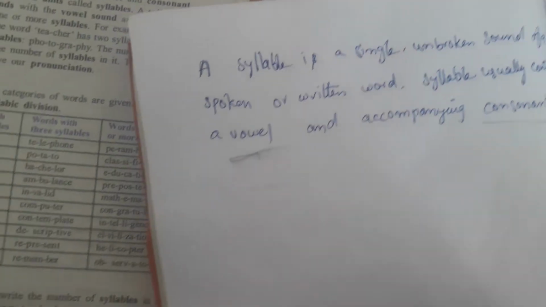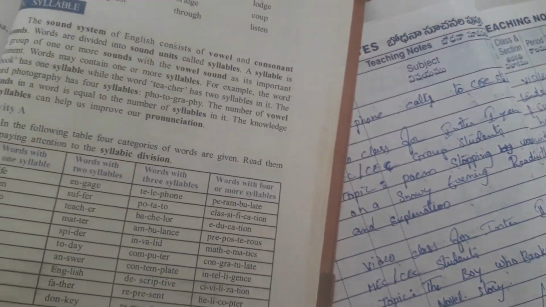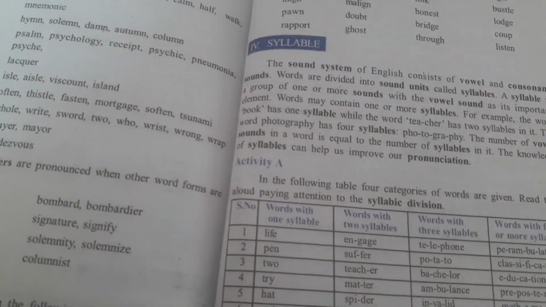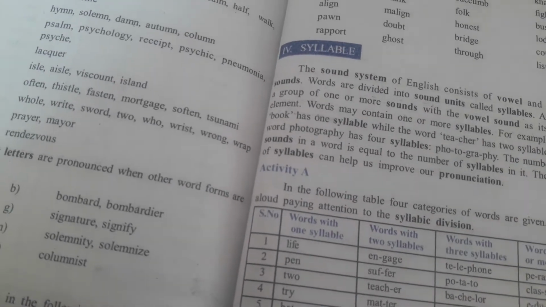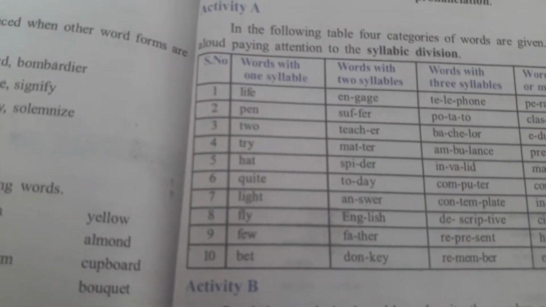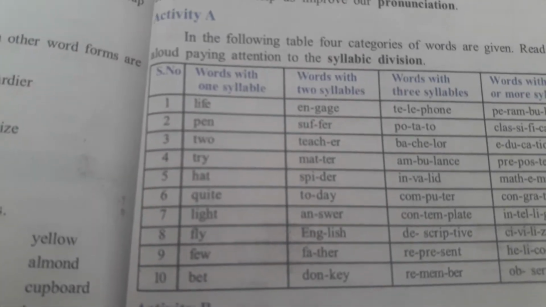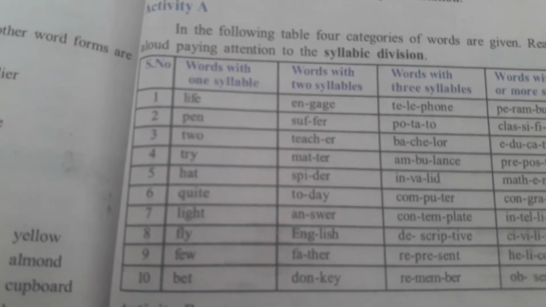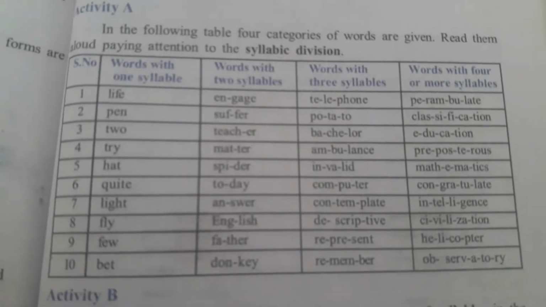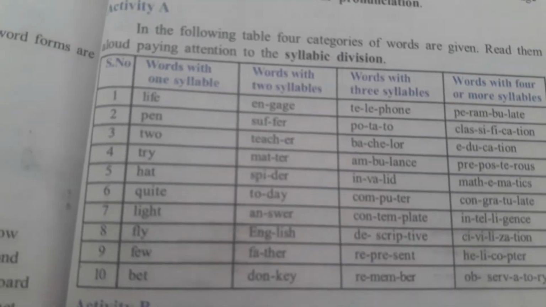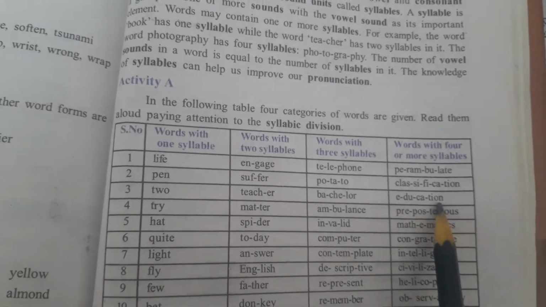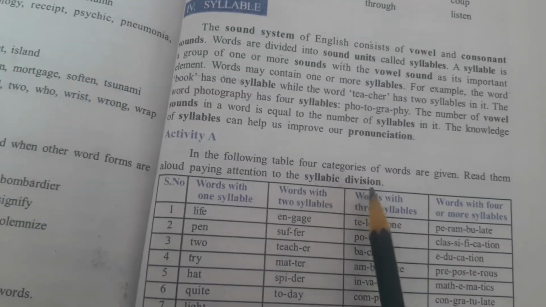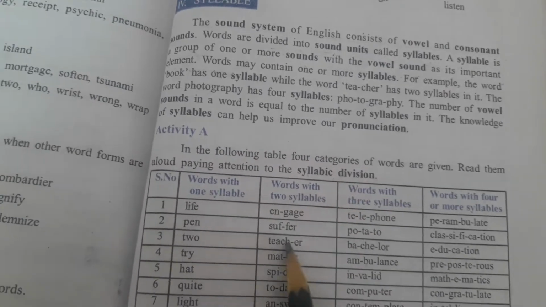Okay, there are four types of syllables. How do we have to divide that? See, it depends on the word. The word which is divided into how many parts? Okay, that is called syllable. Syllables are divided into four types.